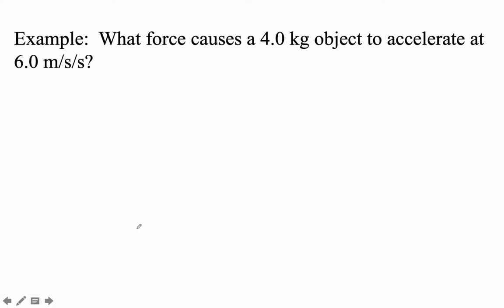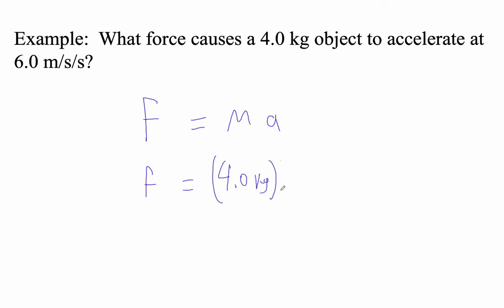What force causes a 4 kilogram object to accelerate at 6 meters per second squared? Well, let's figure it out. F equals ma, so F is equal to 4 kilograms, and it's accelerating at 6.0 meters per second squared.